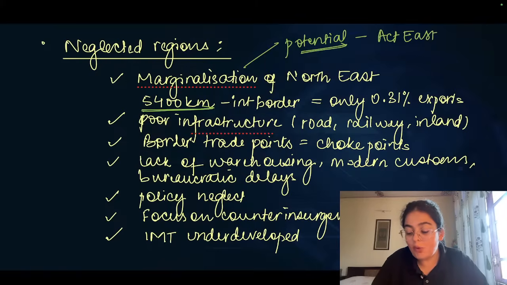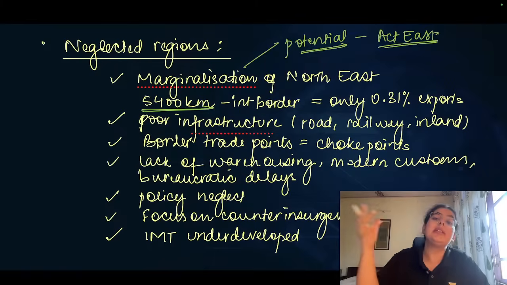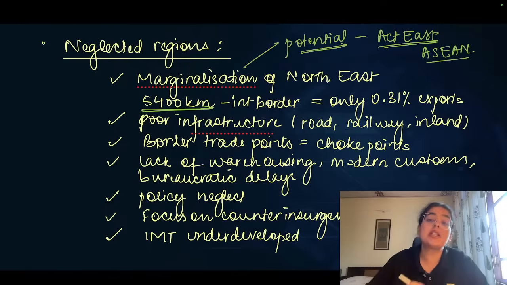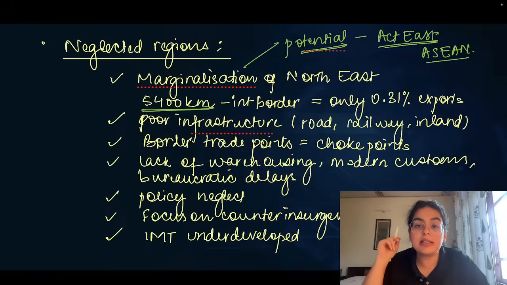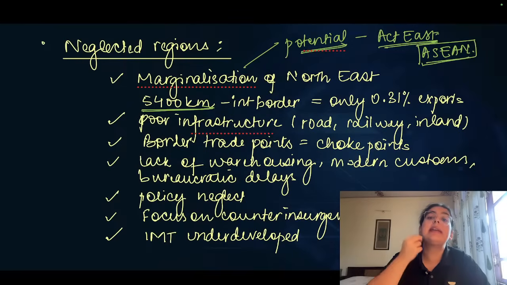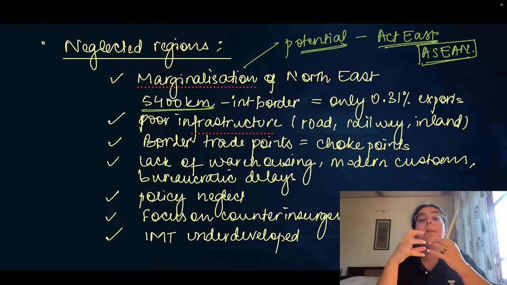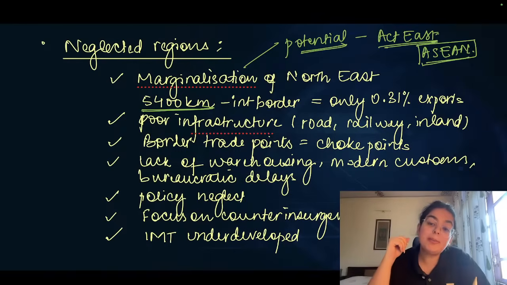That means when we want to enhance our trade with the Eastern countries, for example the ASEAN countries, such as Myanmar, Laos, Cambodia, etc., it is important to use the Northeast and enhance its connectivity using highway projects, using multinational highway projects,